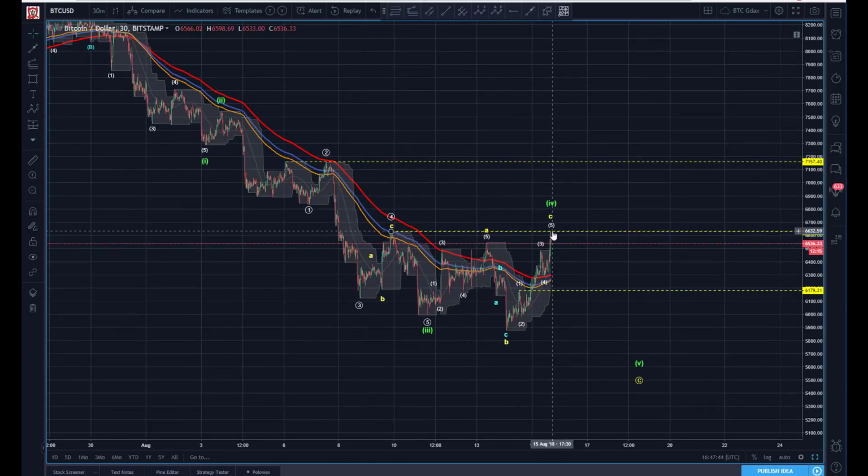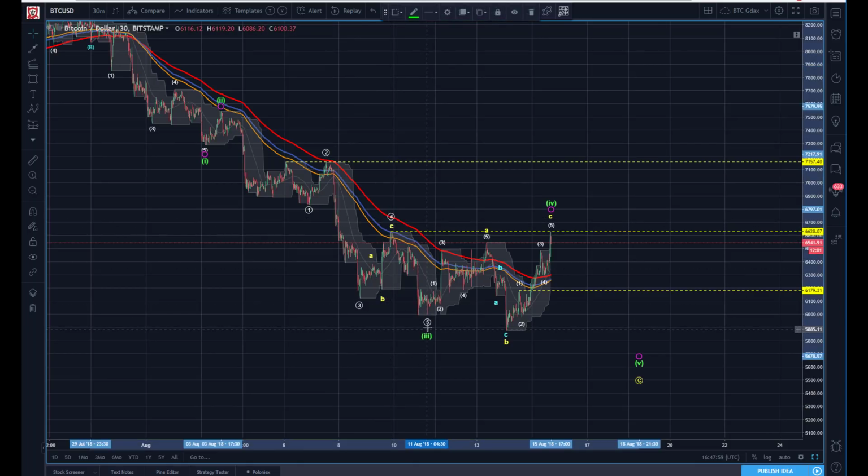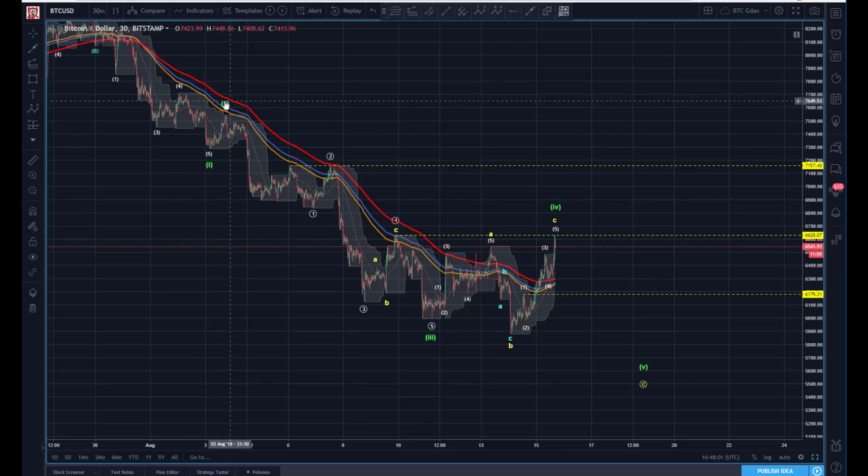So the fact that we don't break this pivot keeps an alternate count alive, but we'll see if that's going to hold. So from this 1, 2, 3, ABC into my 4, and then it looks like I come down here for the 5th of my 3rd. So in green here, we'd have 1, 2, 3. Well, here's where we get very tricky. So I can definitely get 5 into an A wave here. This is a very clear 3 into an ABC.